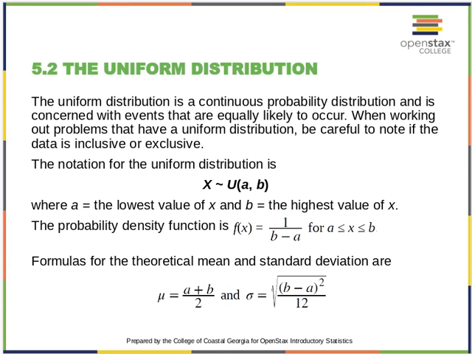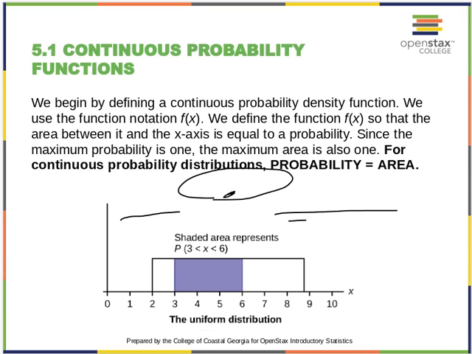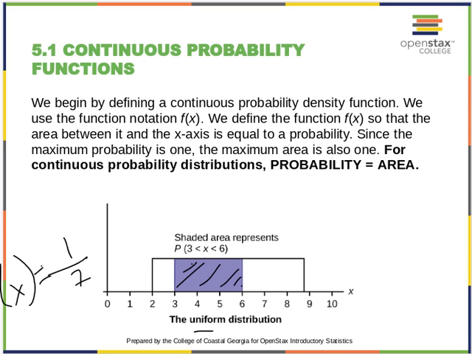And as I said before, we're going to pay a little bit of attention here to notation. The U stands for uniform distribution in between A and B, where A is our low bound and B is our high bound. So going back, A is our 2 and B is our 9.